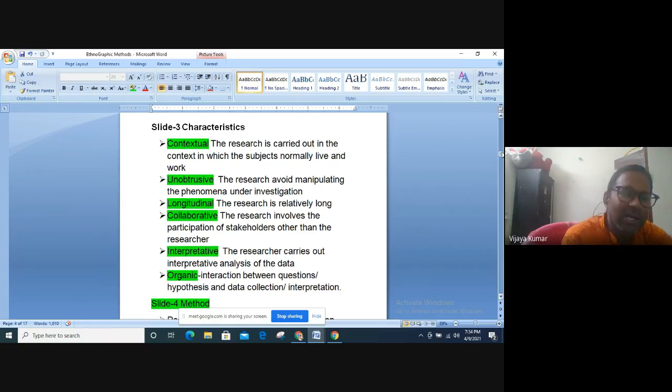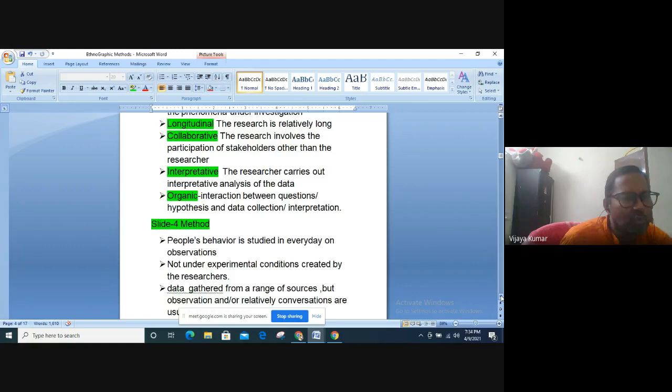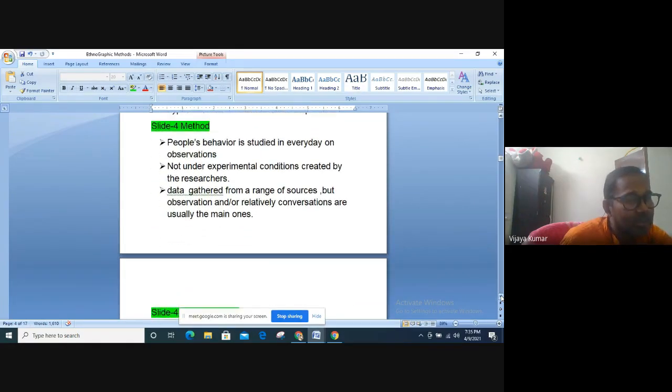To what extent can you apply these terms like contextuality, unobtrusiveness, longitudinal, collaborative, interpretive, and organic? Okay, so this is again the context of what ethnography is. Whenever we talk about qualitative approaches, you can apply all this, but ultimately you will be convinced after my entire series of lectures that there is no such thing as the best method. If you have an understanding of all the methods, then that is the best method.